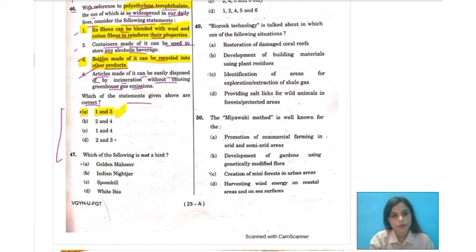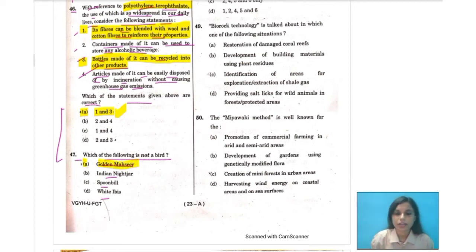Now let us move over to the next question. The next question is question number 47, which says: which of the following is not a bird? Quite a general knowledge related question they have given. Over here, the correct answer would be golden mahseer, and the others, of course, are birds. All these are birds. So your correct option was A, that is golden mahseer.